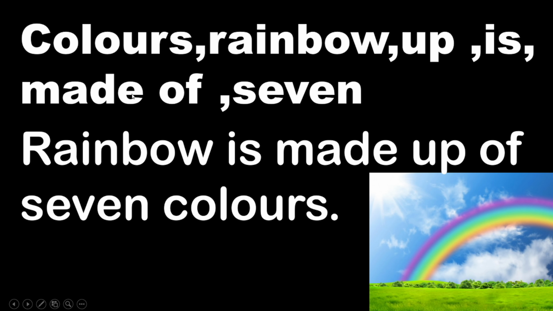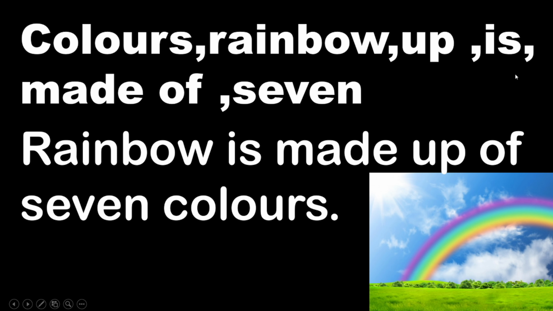Now look at this. Colors, rainbow, up, is, made, of, 7. So these are jumbled words. How can you make it meaningful? Look down, there is a picture. You can see a beautiful rainbow in the sky. So how can you make it? Here if you search, rainbow can be the subject. So put rainbow. Begin with the capital letter, R. Rainbow.